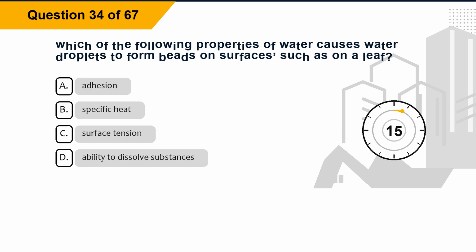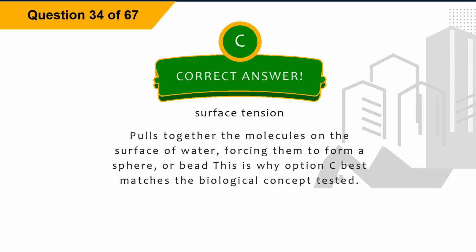Question 34. Which of the following properties of water causes water droplets to form beads on surfaces, such as on a leaf? Option A, adhesion. Option B, specific heat. Option C, surface tension. Option D, ability to dissolve substances. The correct answer is option C, surface tension. Explanation: surface tension pulls together the molecules on the surface of water, forcing them to form a sphere, or bead. This is why option C best matches the biological concept tested.